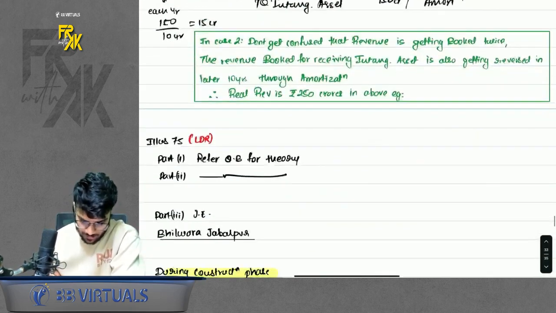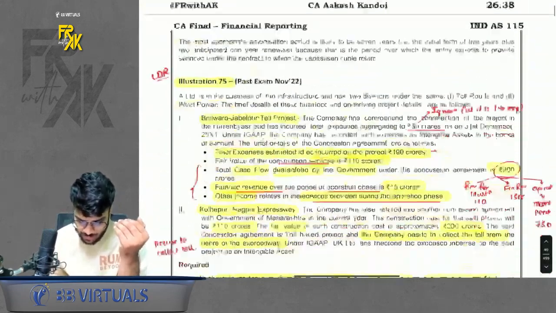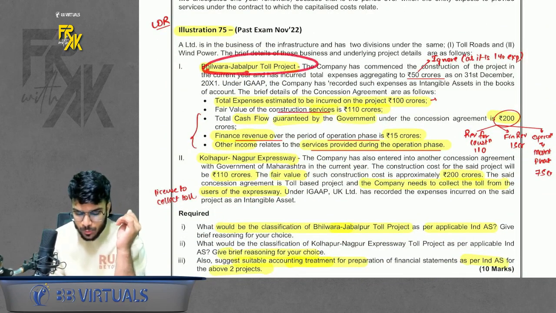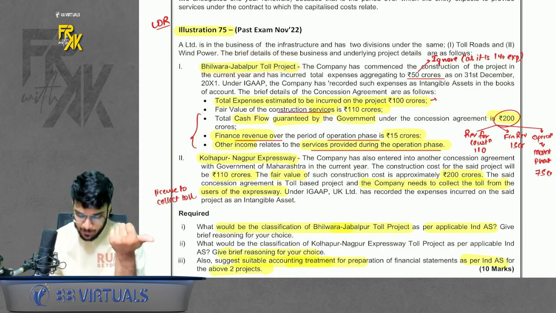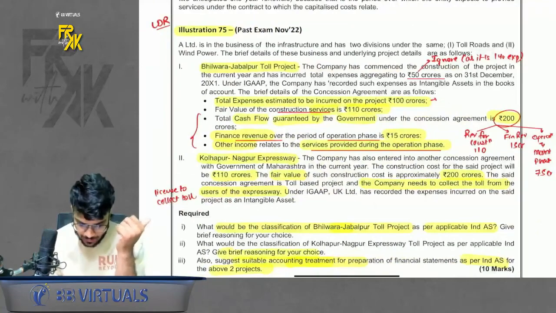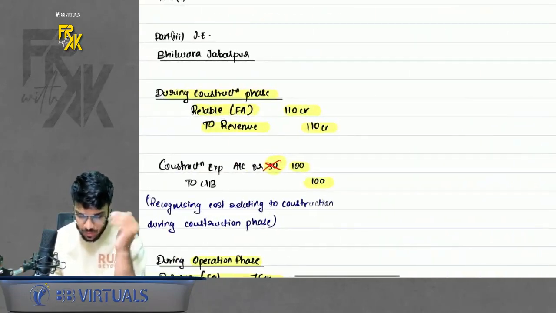Anyways, based on this, we have an illustration also, illustration number 75. Exactly the same thing which I just mentioned. There are two toll projects. First, where the government will pay you money. And the second, where the government will give you an intangible asset. If you want, I'll just give an overview of it. Please have a look here.